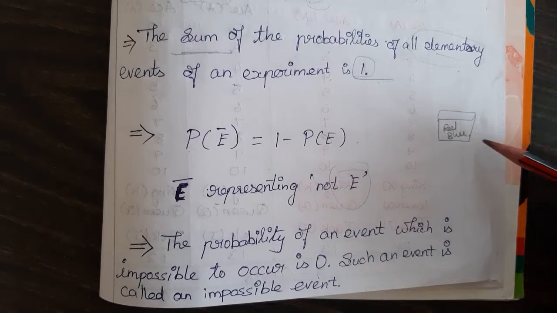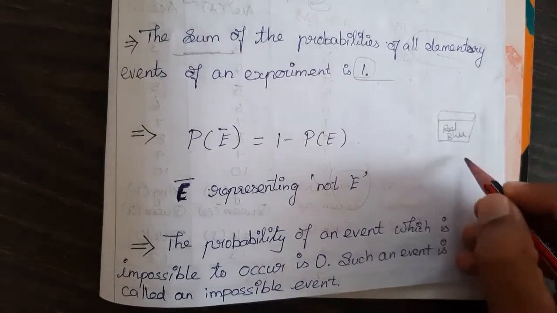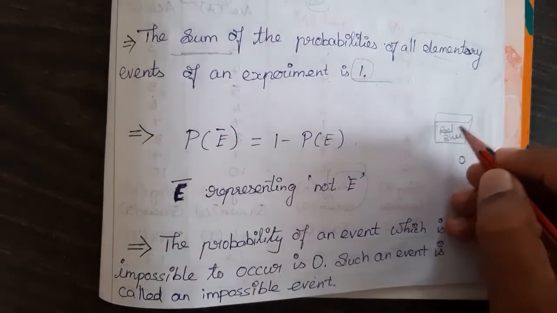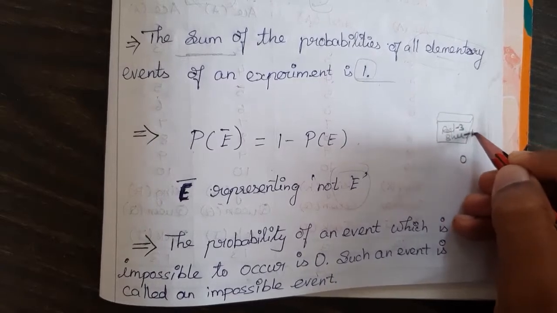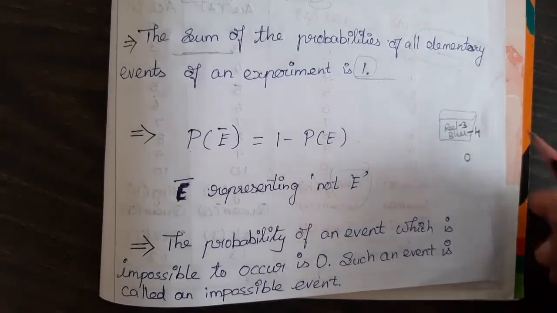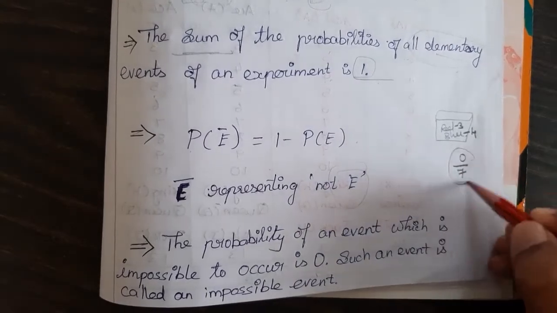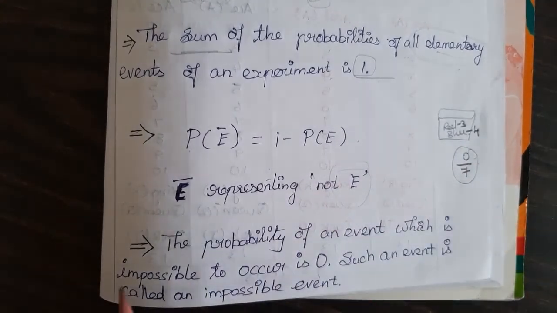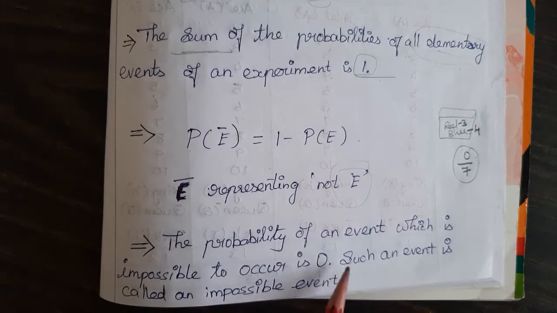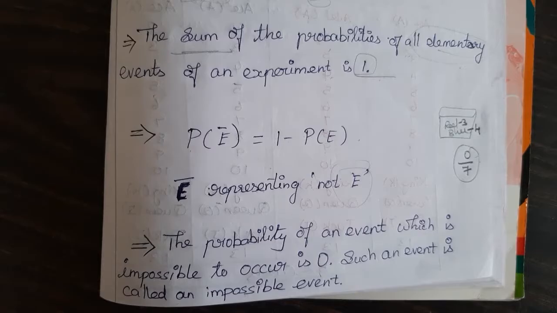Is there any white ball here? No, the number of white balls is 0. Let me consider there are 3 red balls and 4 blue balls. The total number of balls is 7, so the probability is 0 by 7, which is 0. This is an impossible event.